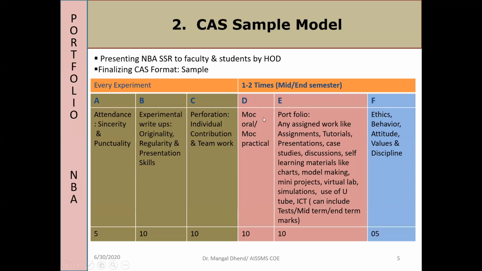And then mock oral, mock practical. See, the above is continuous every week, and this is only 1 to 2 times, might be in the mid semester or end semester or both. So you can take mock oral, mock practical for 10 marks and then portfolio for 10 marks. And then once or twice in a semester, some marks should be given for ethics, behavior, attitude, values, discipline, 5 marks.